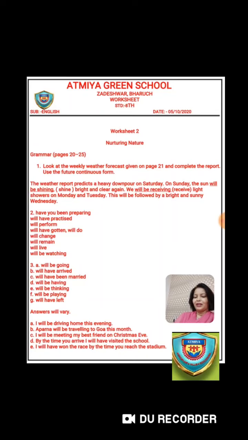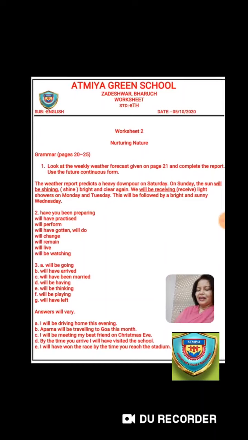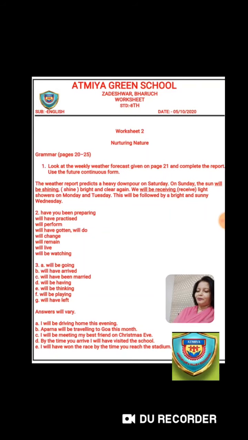Now the next one is, we dash play against the toughest team in the finals. So the answer is will be playing. We will be playing against the toughest team in the finals. Okay. Now the next one, we are very late by the time we are home. He will have left. Okay.